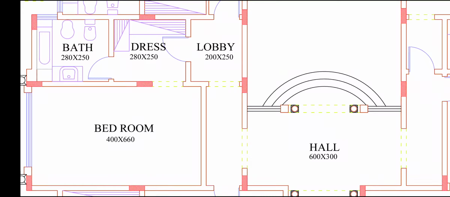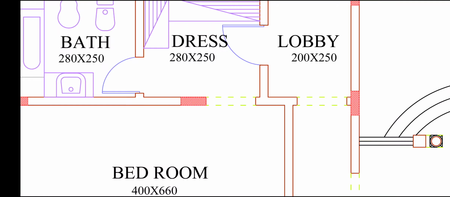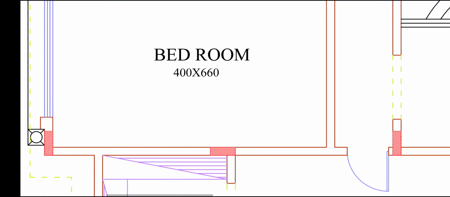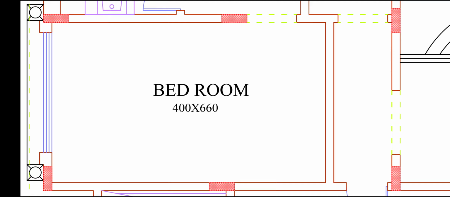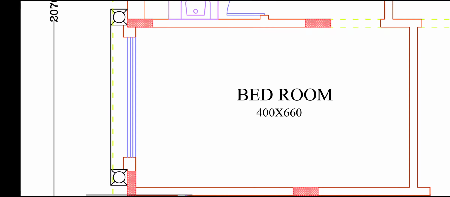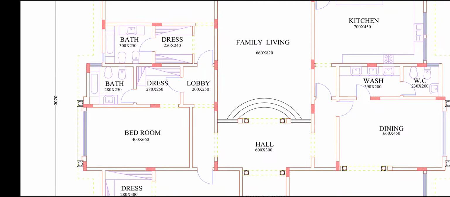This is our corridor lobby, 200 by 250, and this again is a bedroom entrance. This dress area is 280 by 250. This bathroom is 280 by 250, and this bedroom is 400 centimeters by 660 centimeters. This side has a big window with frame design, window frame design.